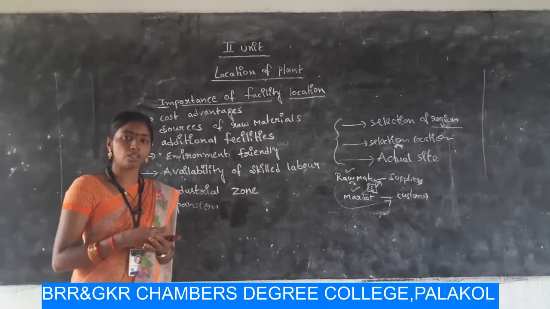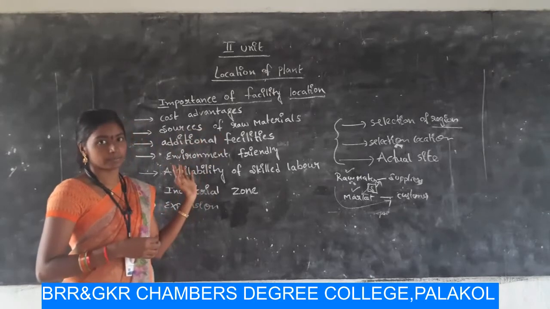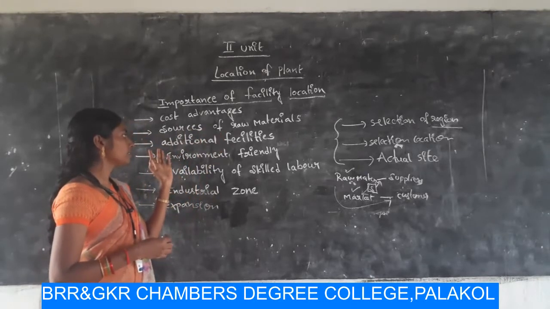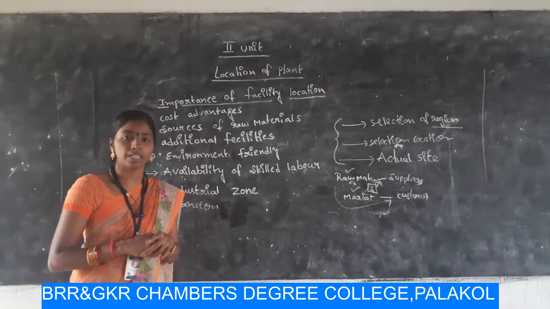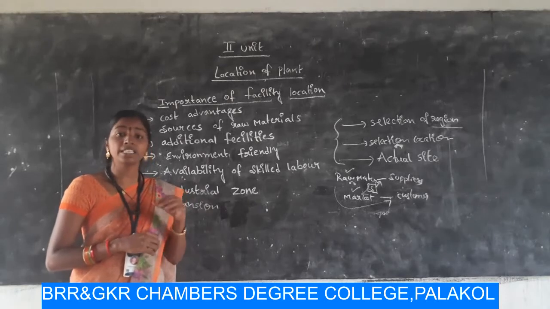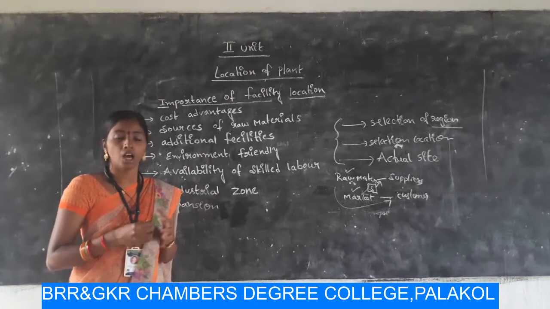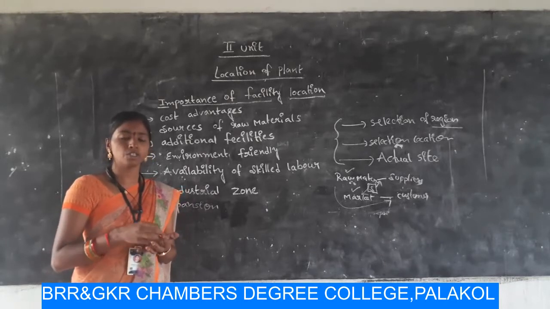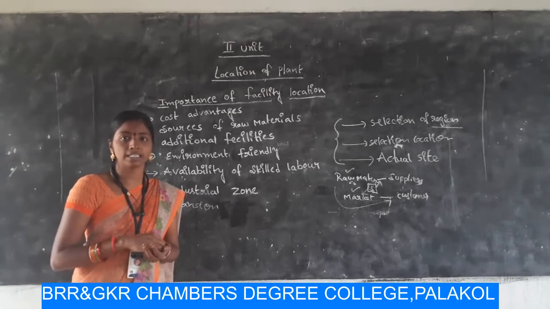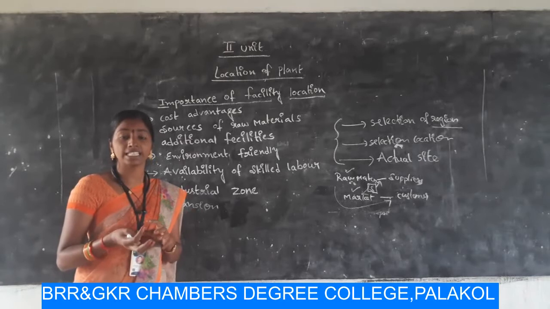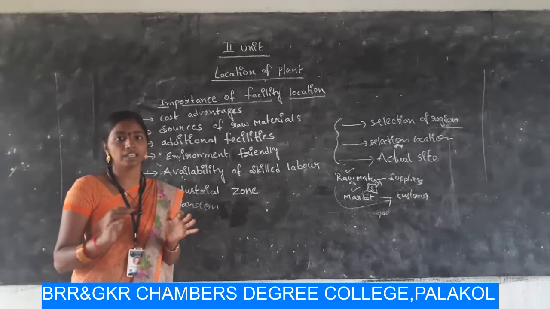So you have to select the site which gives the continuous flow of raw materials. Okay, and next one is additional facilities. Additional facilities means these are the facilities which are given by the government to encourage the industries. Okay, so certain facilities, which means some tax exemptions, power facilities and some financial assistance, are given by the government to increase the industrial sector in particular areas.